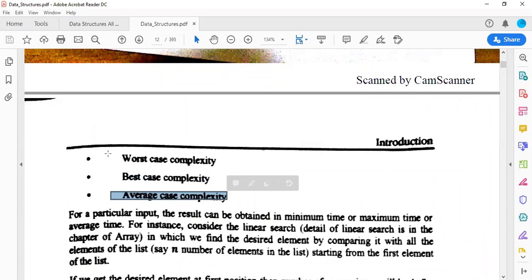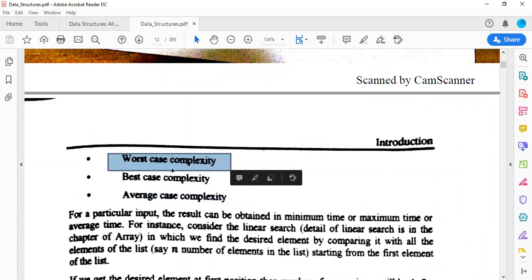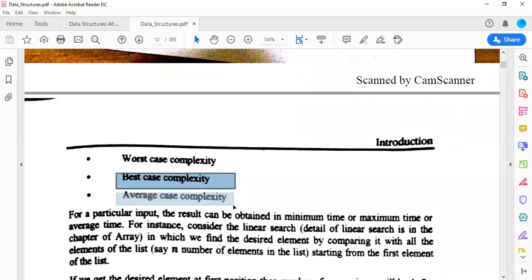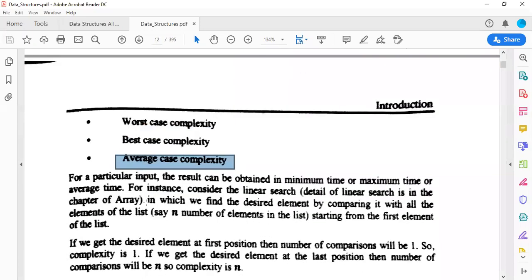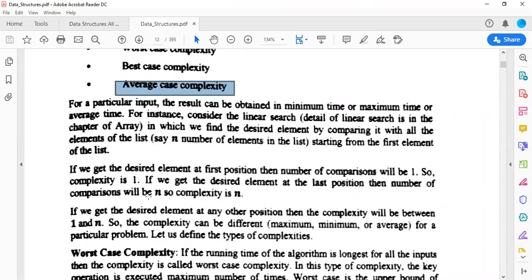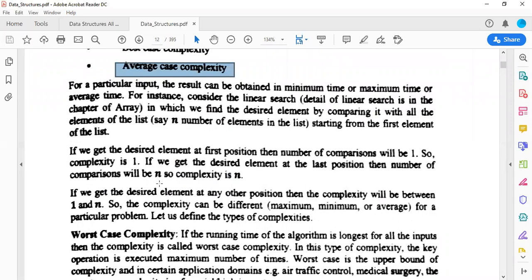What is the worst case complexity? When time and space requirement is more, that is your worst case complexity. When time and space requirement is less, that is your best case complexity. And the average case is somewhere in between worst case and best case, that is your average case complexity. Note it down: worst case, best case and average case. We'll be discussing this concept again when we take revision of this. Don't worry.